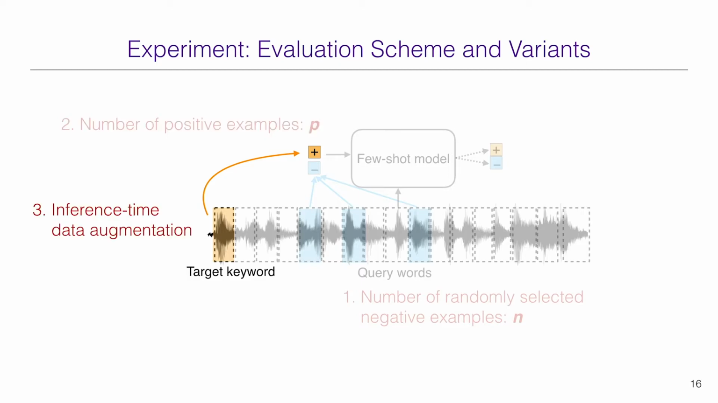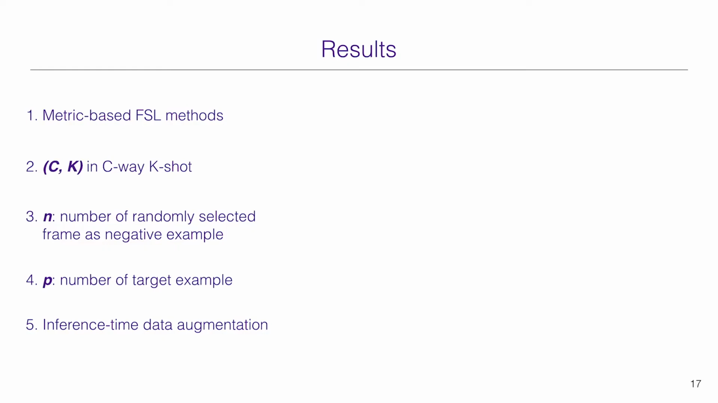Lastly, to further reduce user labeling effort, we propose a novel strategy for augmenting the positive examples. Take a user selection. We shift the selection window in both directions in time by 50 millisecond increments to generate additional positive examples and see if this can further improve the detection. Now I'm going to show the results from all experiments where we systematically vary each parameter while everything else is fixed and see how they affect model performance.